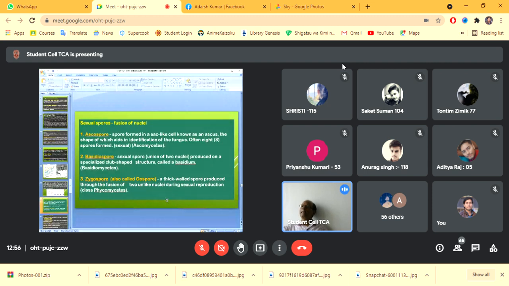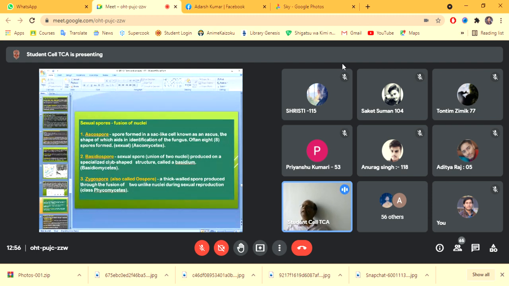These are different terms like spores. These are sexual spores, formed due to the fusion of nuclei.